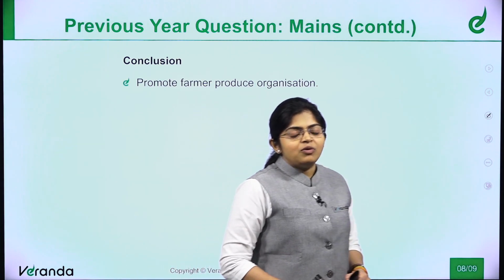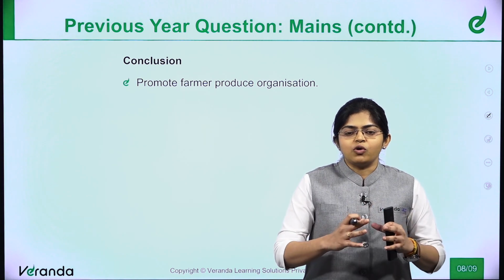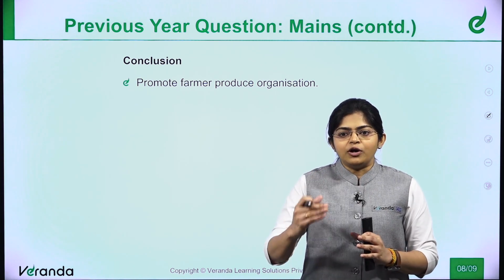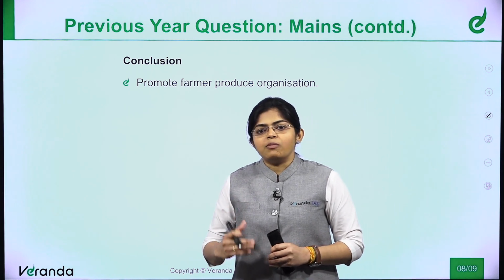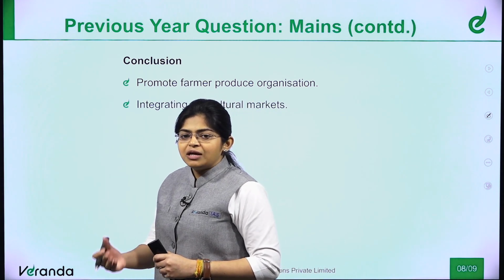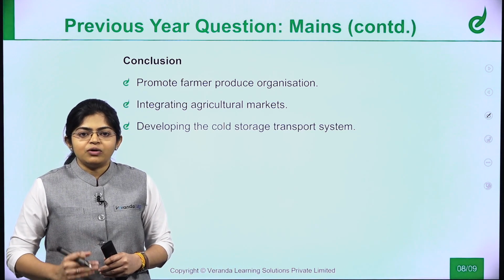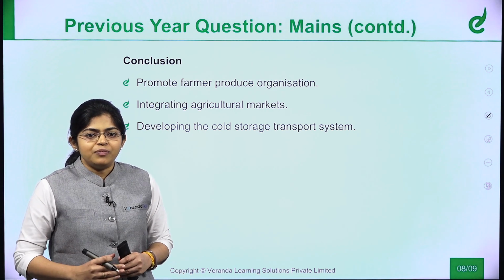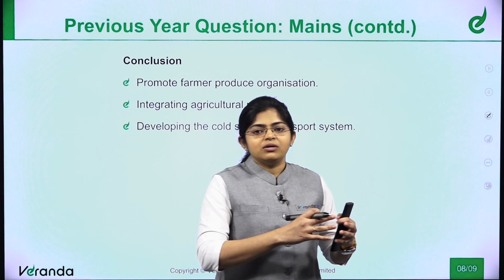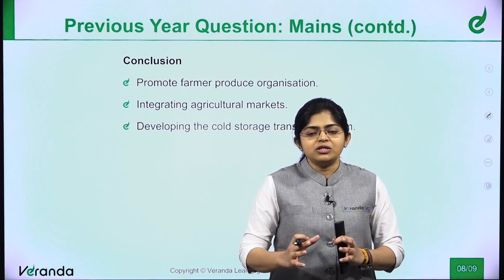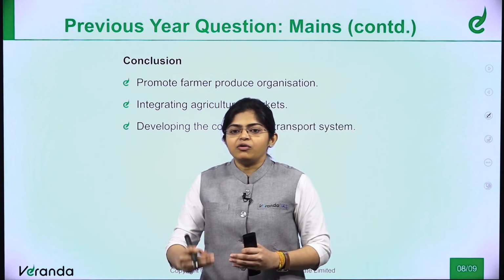When we come to the conclusion, as this question focuses on a lot of issues, the best way to conclude is with solutions. That is, promote farmer produce organizations or any other schemes that you have come across, or you can give your own suggestion. But whenever you give your own suggestion, please ensure it has some practical applicability. Don't give things that you have only thought of for the future. For reality, give a way forward that has current applicability.